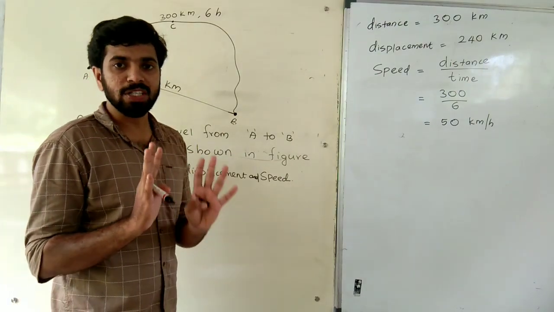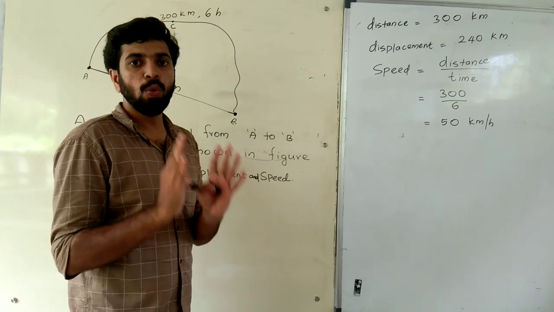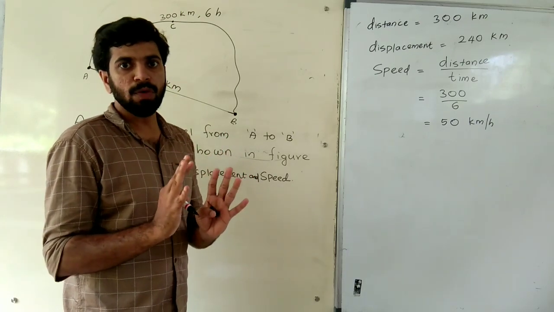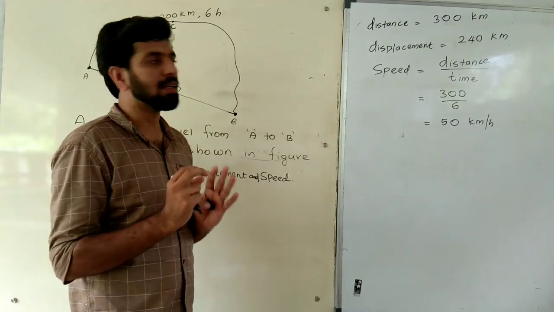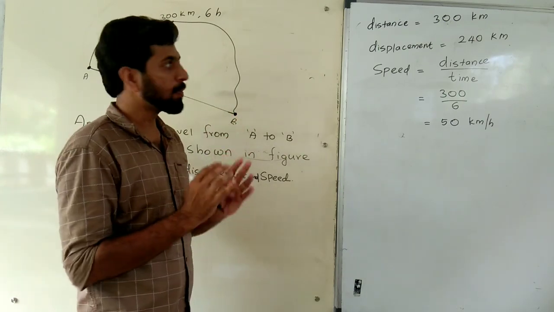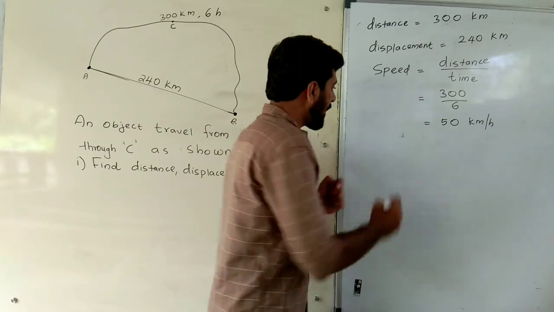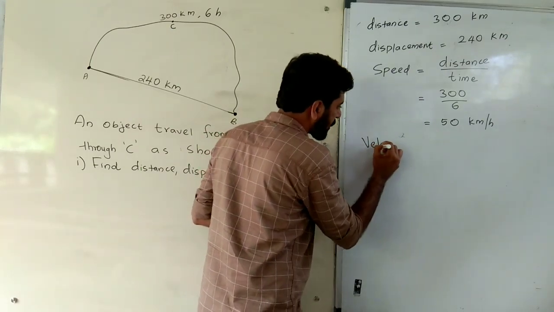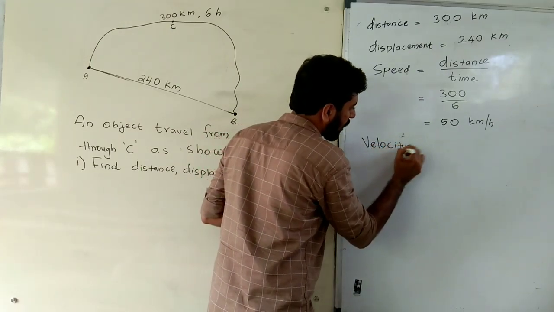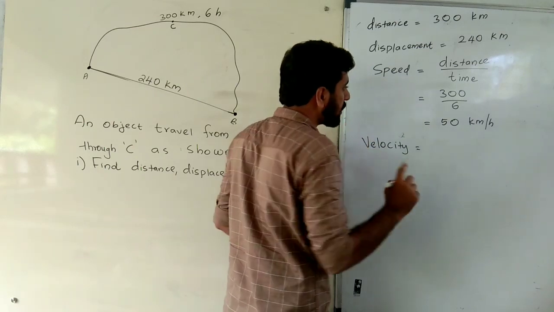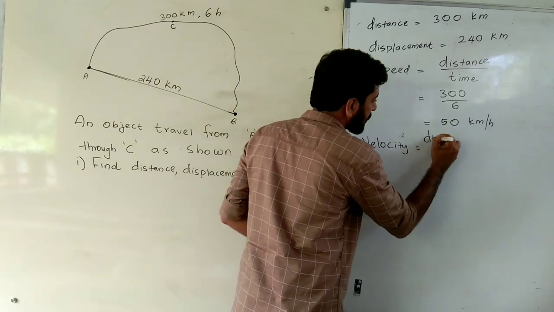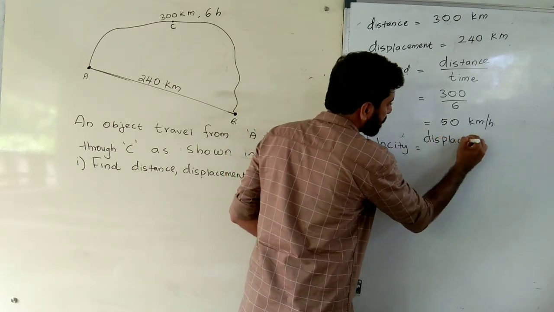Okay, you want to listen here. Now we are going to learn what is velocity. Velocity is a simple term like our speed. Okay, listen. Speed is distance divided by time. In the case of velocity, we want to put displacement instead of distance.